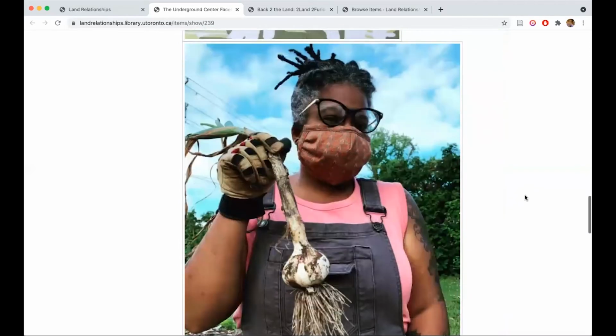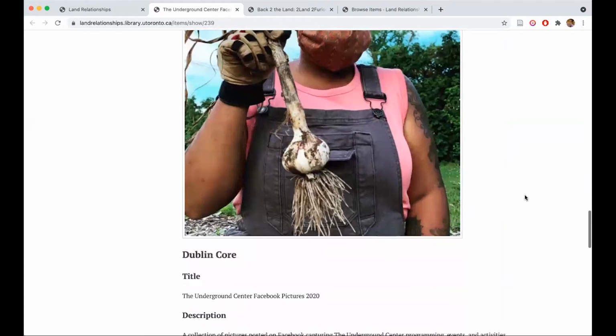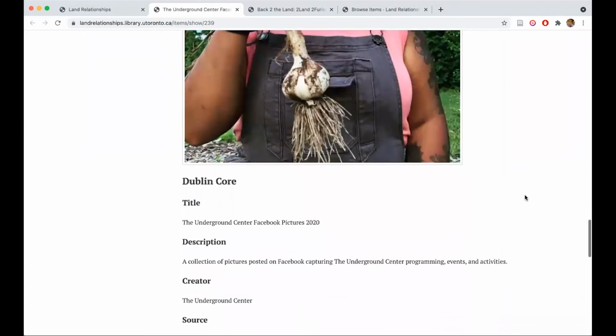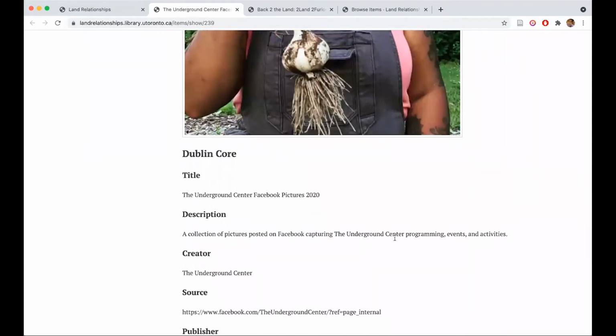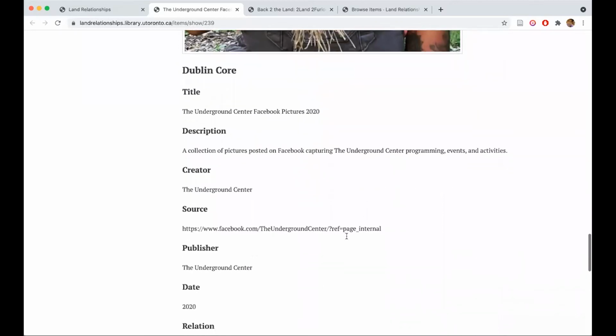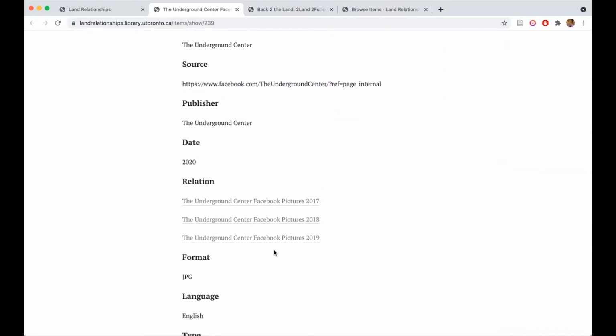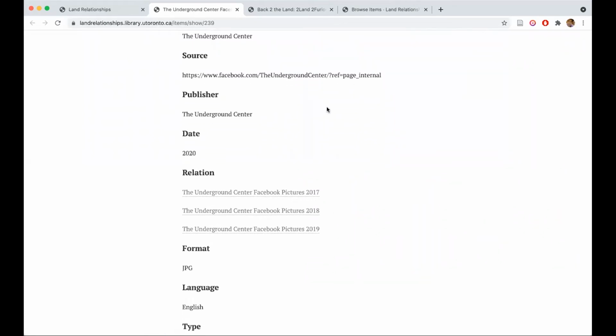And so you can see there are a lot of smiling pictures of working on the land and a number of other items as well. Here we have also provided a description of the material, its source material, and in relation to one another in terms of the materials in chronological order on Facebook as well. And now Diane is going to talk about the Briar Patch article for Métis in Space.